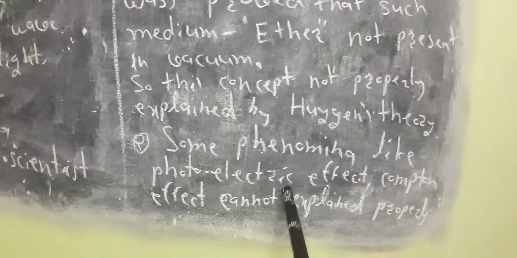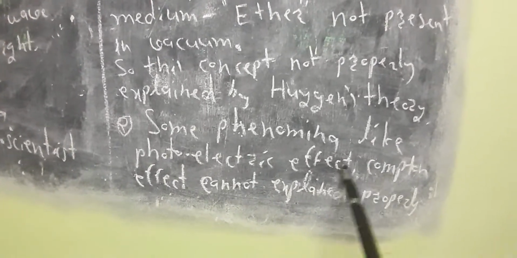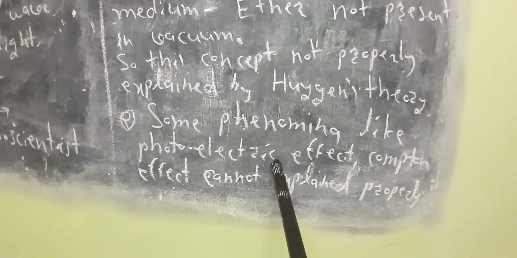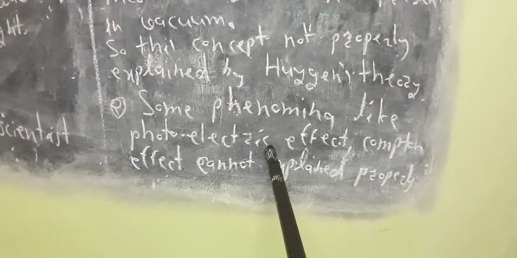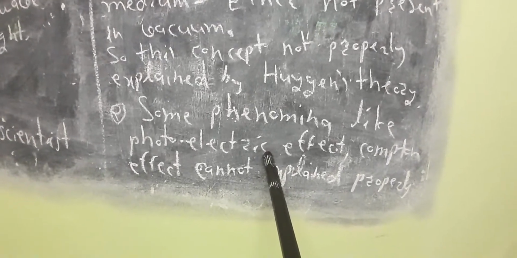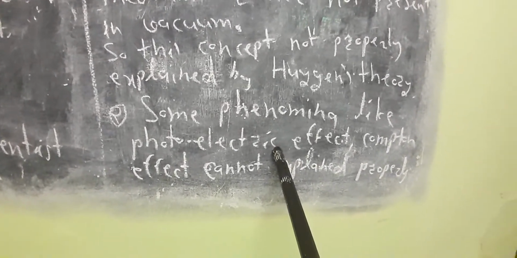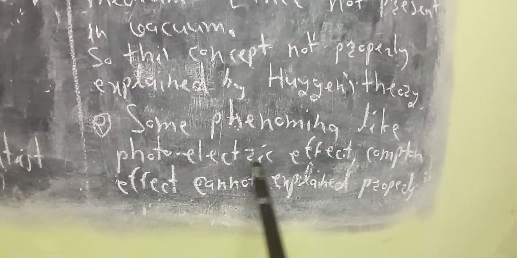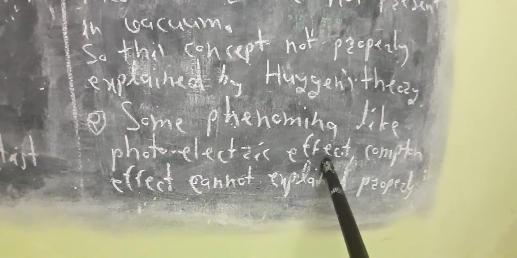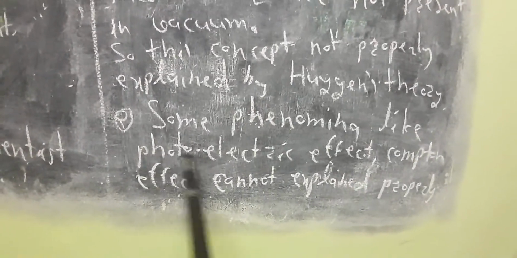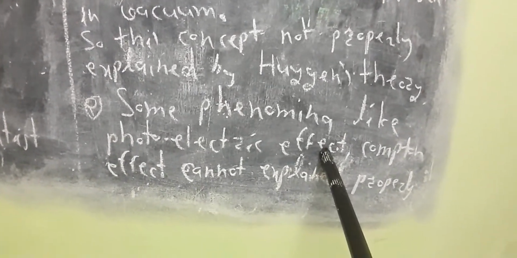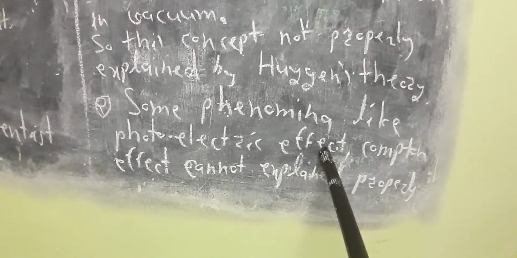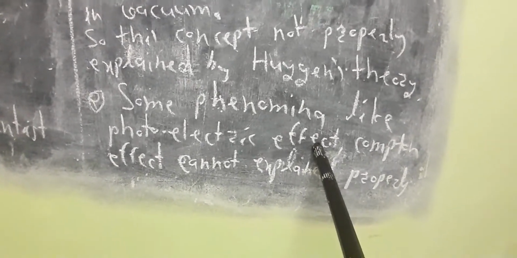Some phenomena like the photoelectric effect. We have seen the concept of the photoelectric effect. When suitable light falls on a certain metallic surface, electrons are automatically emitted from the metallic surface. This phenomenon of emission of electrons from the metallic surface is called the photoelectric effect. We have seen this part in a previous article.